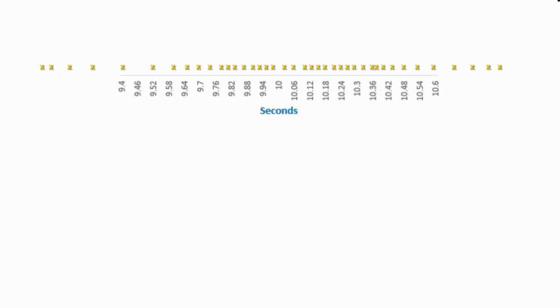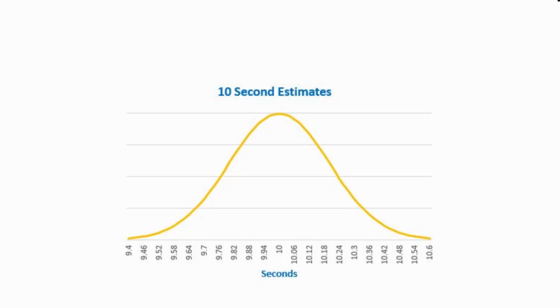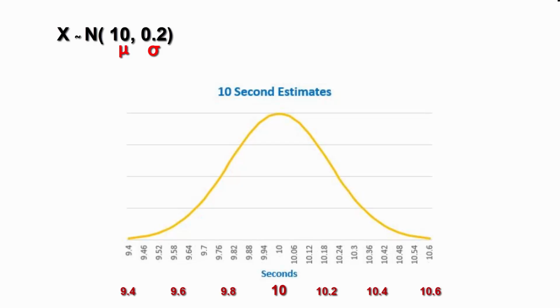When I first began practicing 2 weeks ago, I wasn't very accurate. You can see that I had a lot of variance, but there was a bell shape to my distribution. Here are my results over the past week. There is much less spread in my results, indicating more accuracy on my part, and my results tend to follow a normal distribution. This is because a normal distribution tends to be the results we get due to random chance fluctuation. At this point in my practicing, the results tend to follow a normal distribution with a mean of 10 seconds and a standard deviation of 0.2 seconds.